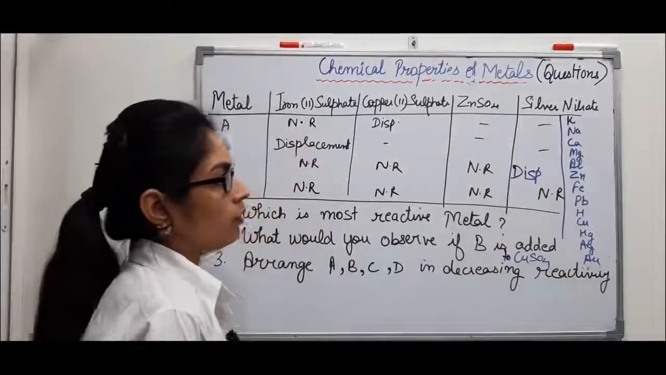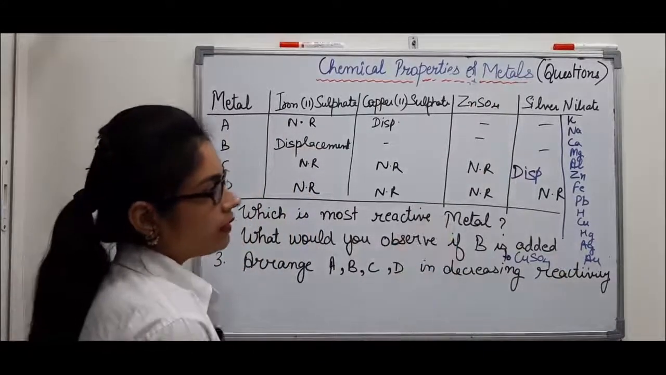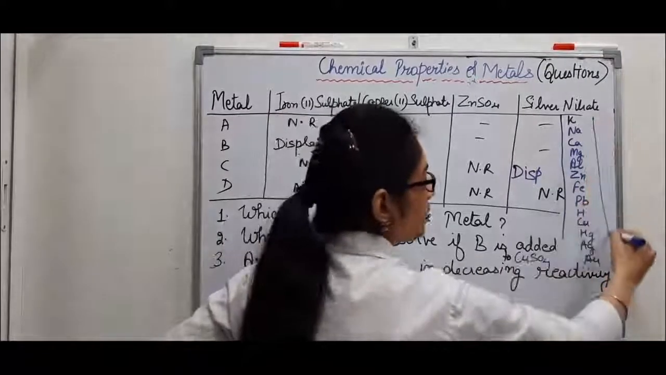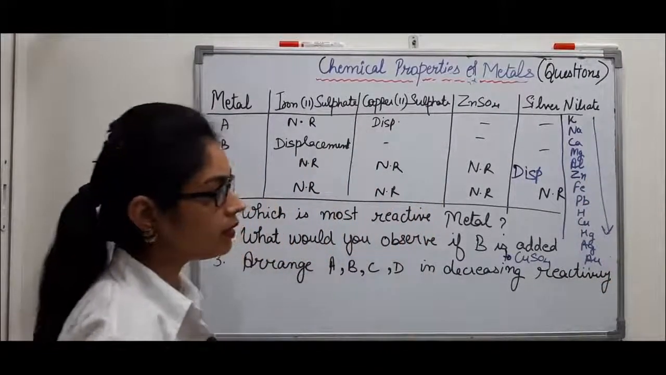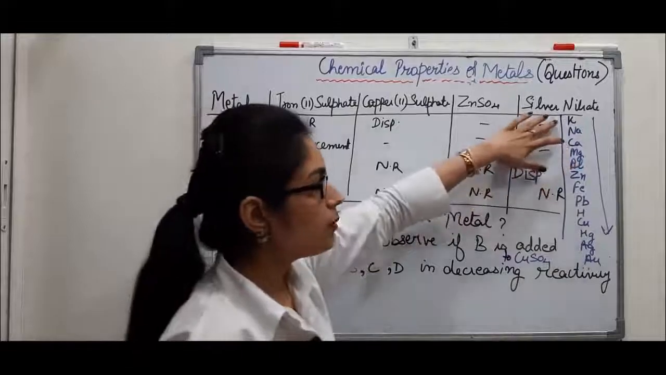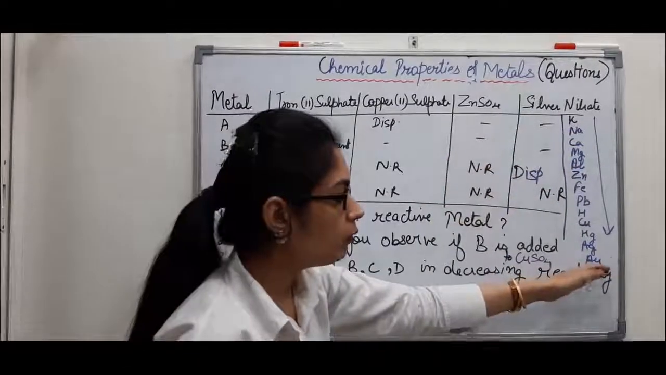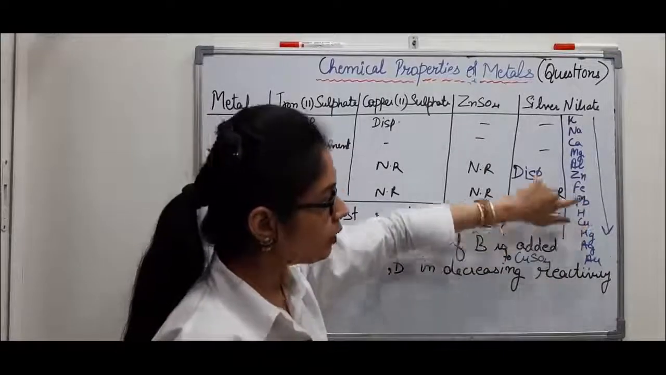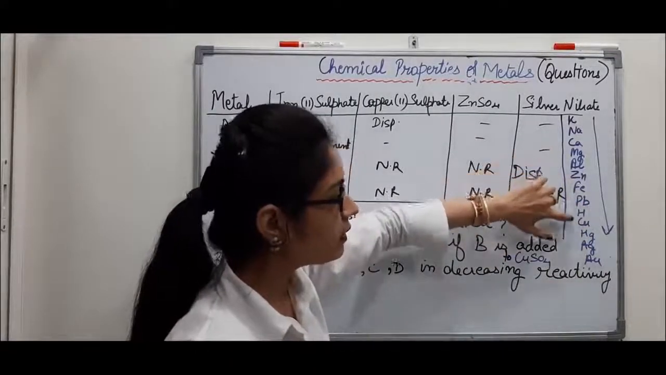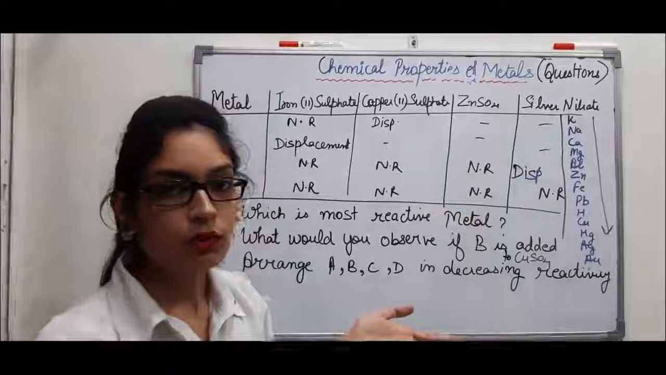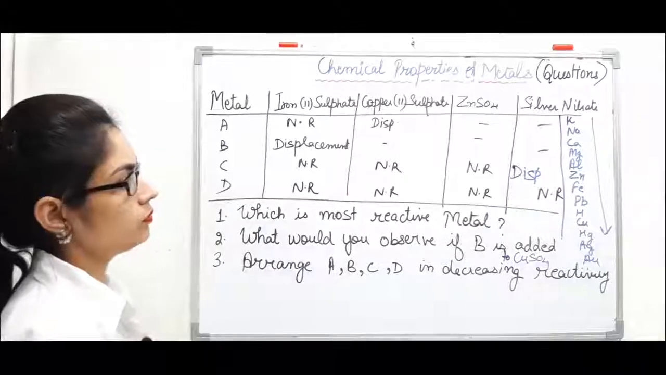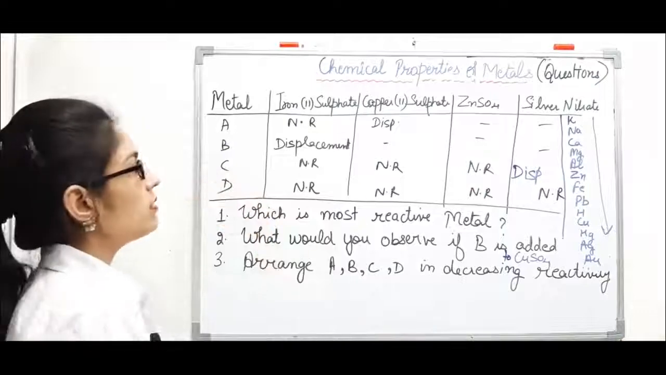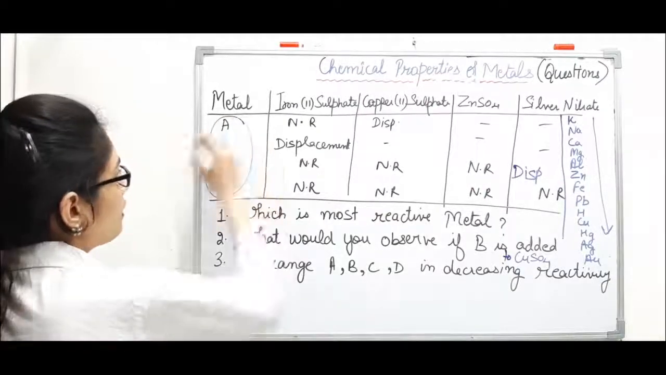See, now after seeing the reactivity series, as we go down, reactivity decreases. Reactivity of metal decreases. If potassium is the highly reactive, if you go down, gold is the least reactive. Lead, it is less reactive than iron and it is more reactive than hydrogen. So this way you have to see. You just have to compare this data with the reactivity series. 4 metals are there, A, B and C, D.